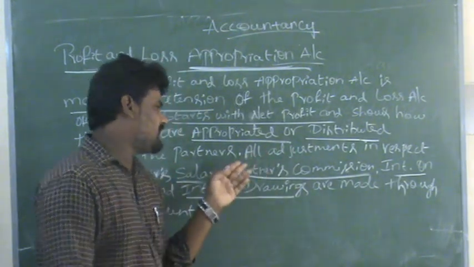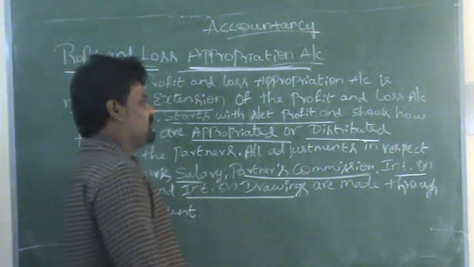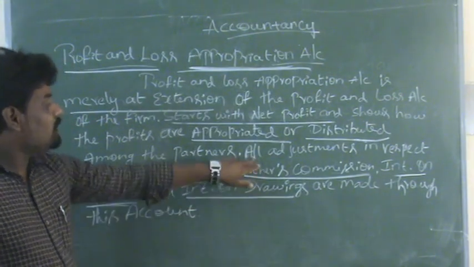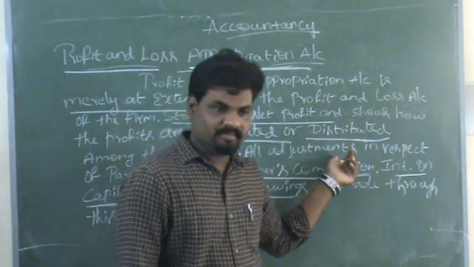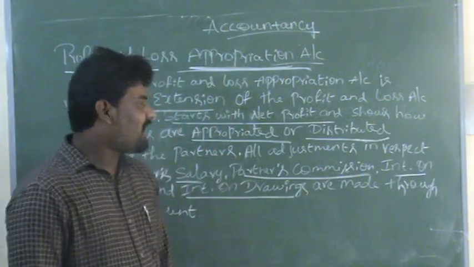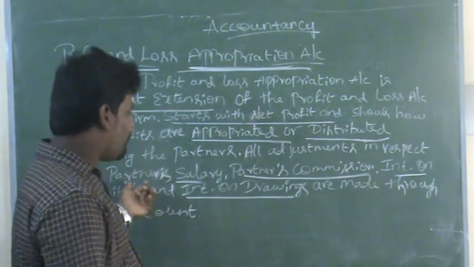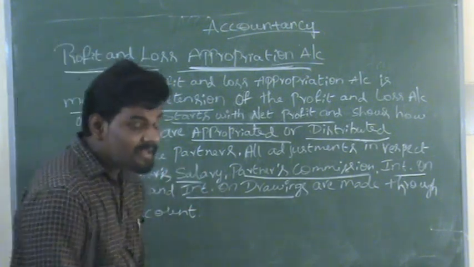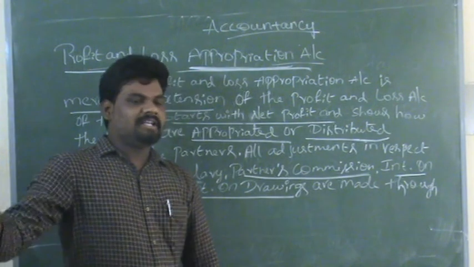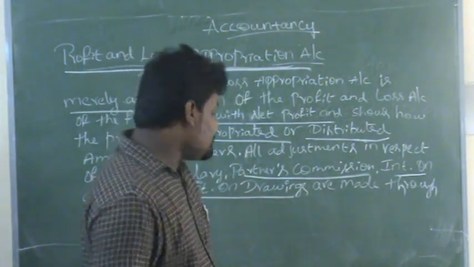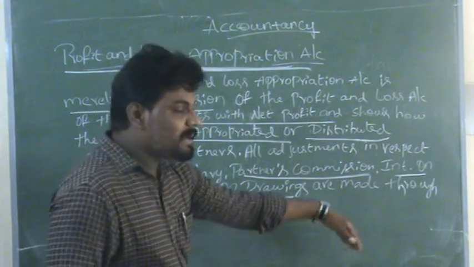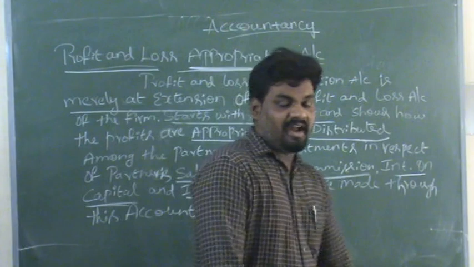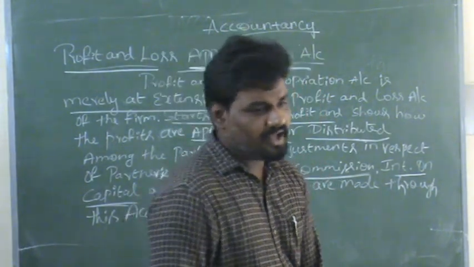All the adjustments in respect of partner's salary, partner's commission, interest on capital and interest on drawings are made through this account. This is the meaning of the profit and loss appropriation account.